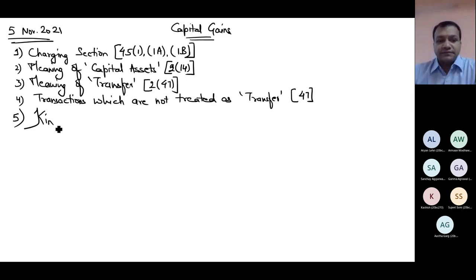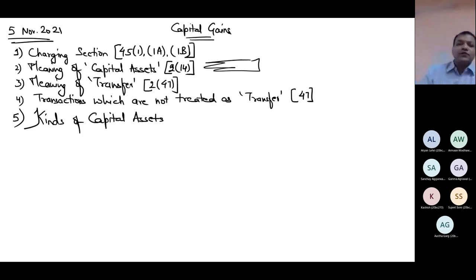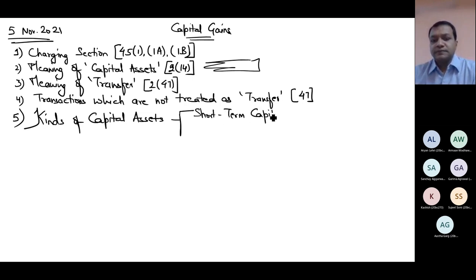kinds of capital assets. Since I know the meaning right now, what is the capital asset? I must know how many kinds of capital asset exist. There are two kinds of capital assets: short term, long term. Short term and long term capital asset. Some assets are short term and some assets are long term.